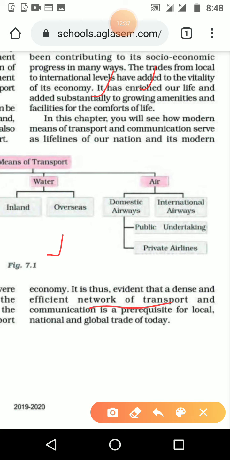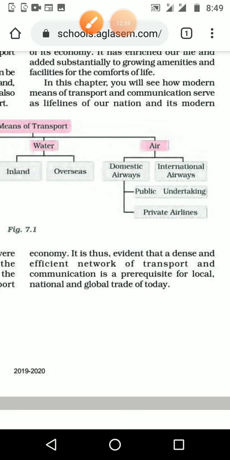So this may also be asked as a question. What is the evidence, how can you prove that an efficient network of transportation and communication is a prerequisite for local, national and global trade of today? Then you want to write all these things, how they are helping each other. Then in the coming part also you want to note some of the points.